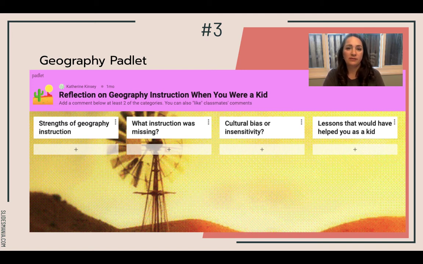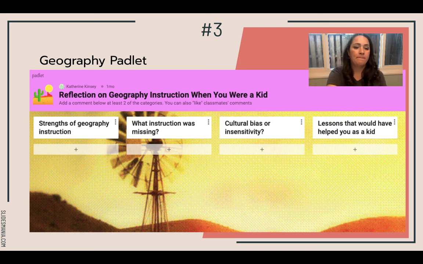The third task is a reflection on your geography instruction. So I want you to think about these 4 questions. What were the strengths of the geography instruction that you received? What instruction was missing? Was your geography instruction culturally biased or insensitive? And what lessons would have helped you as a kid? And I want you to comment on at least 2 of the categories.